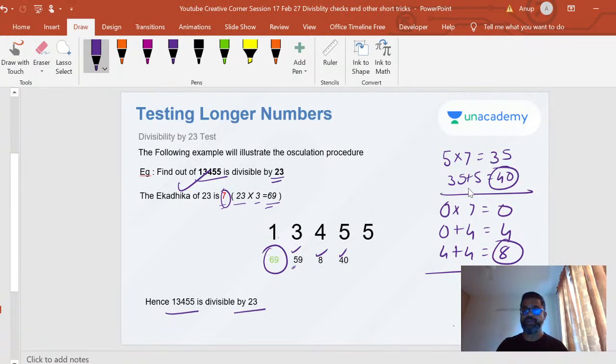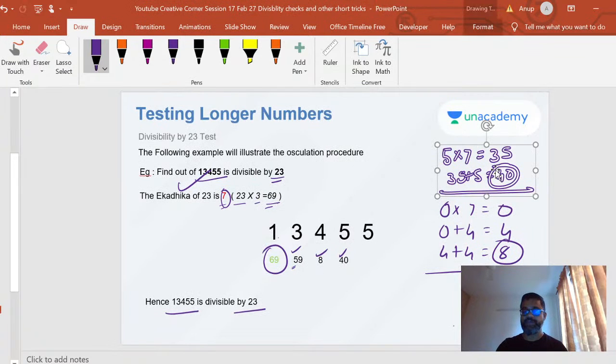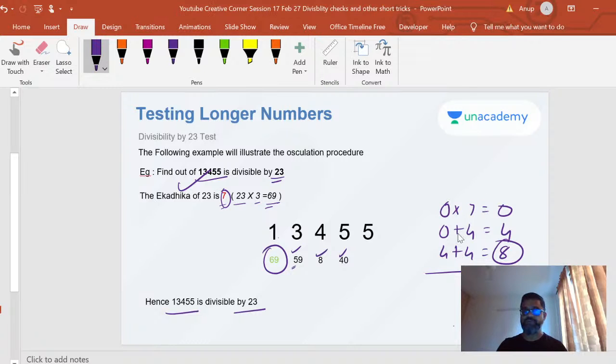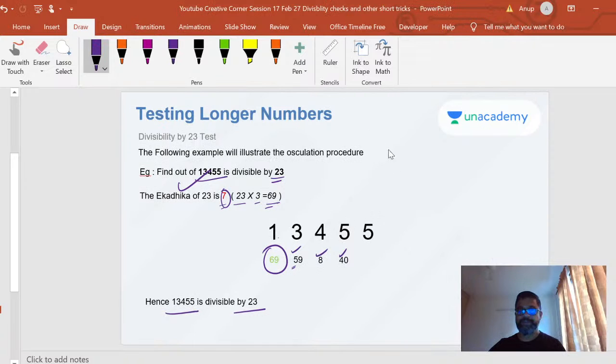I'm not sure if you need a recap on this, but I'm willing to do a recap. We have some time today. Sometimes if I repeat a problem twice, you get it, because there might be some small step which you did not understand. How did I get 40? How did I get 8? How did I get 59? How did I get 69? So we're going to solve that again here.